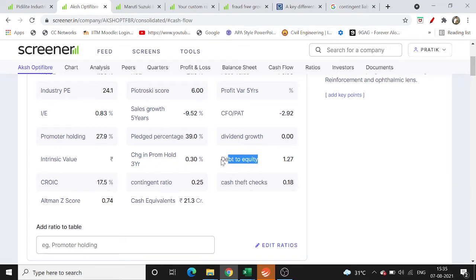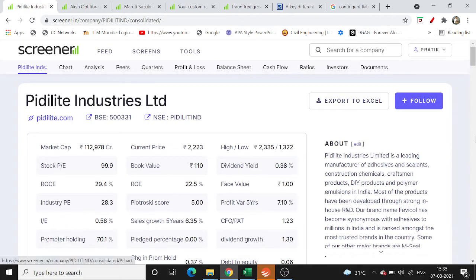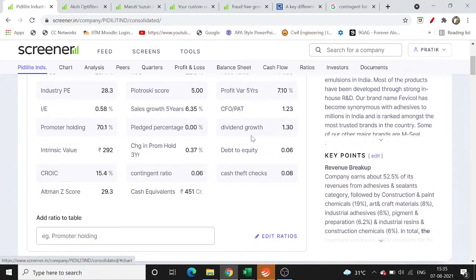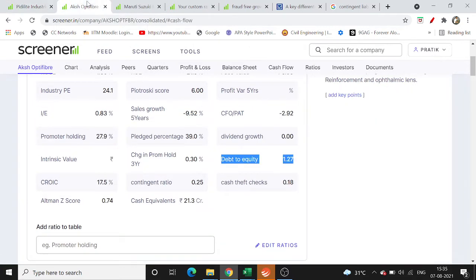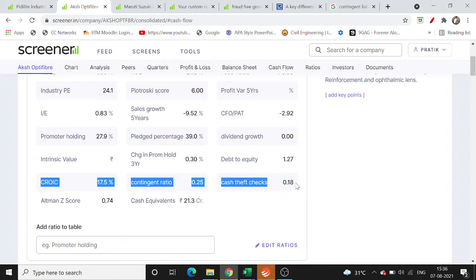Anything which is less than 1 is considered acceptable. Again, here in the case of Akshok Fiber, we see a very large debt. But in case of Pidilite Industries, the debt is very minimal, close to zero. So this is yet another parameter which helps us find if the company is taking on a lot of debt. Then the three very important parameters to do an accounting fraud or cash mismanagement analysis are these